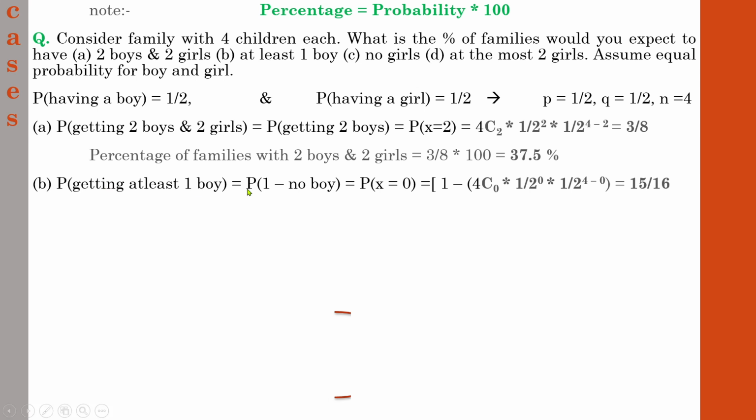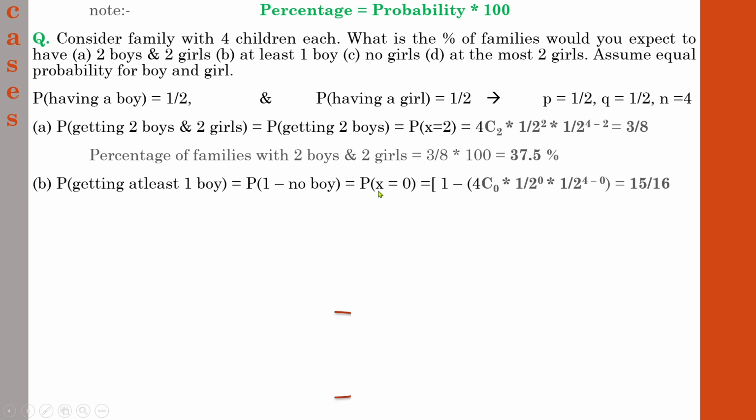You can either use the simple equation or whatever it is, it's up to your discretion. P of 1 minus no boy. So 1 minus no boy means x will be 0. So P of x equal to 0. So let us find the value of probability when x is 0. Then you will substitute the same value in this equation and you will get the answer.